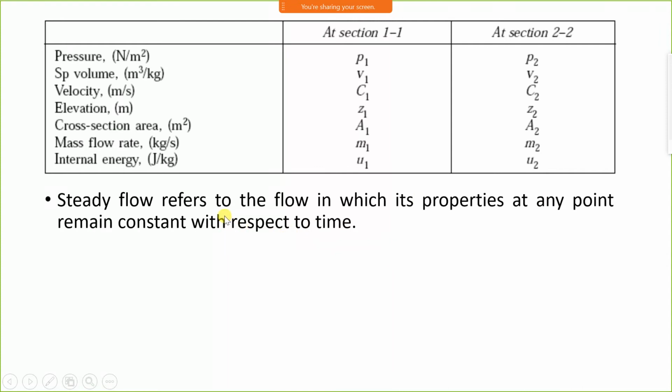Steady flow refers to the flow in which the property at any point remains constant with respect to time. What is steady flow? When the fluid is moving and the flow is steady, then the property at point 1 and the property at point 2 are constant. They don't change with time.